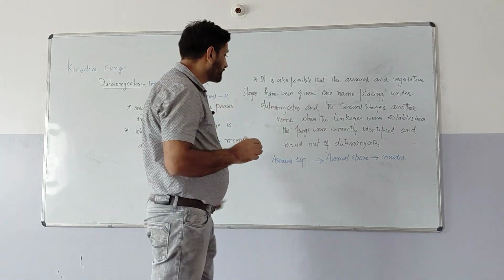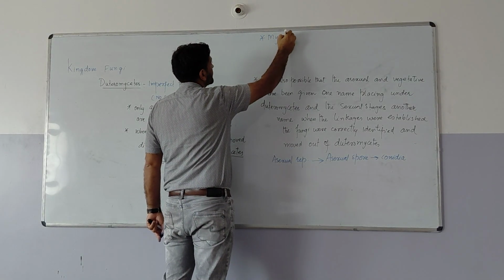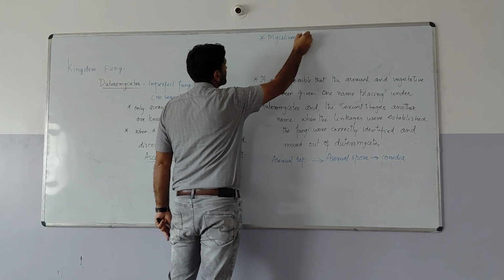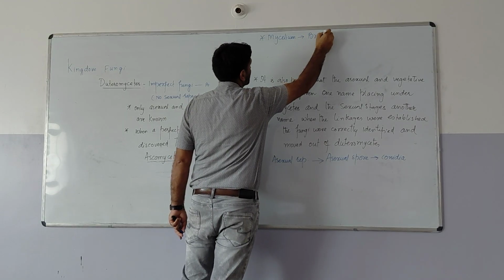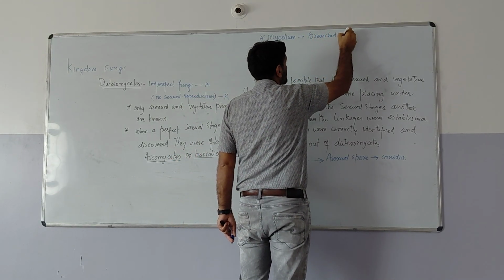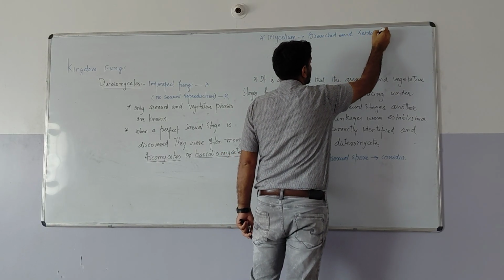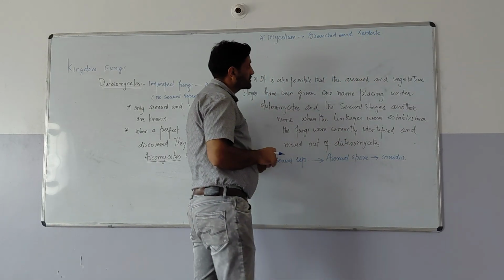About mycelium, here I may write mycelium. This mycelium is branched and septate, like the Basidiomycetes and Ascomycetes.